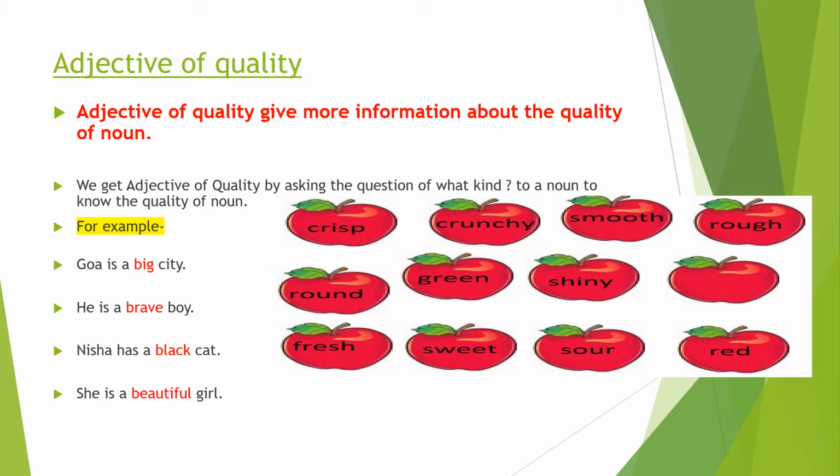Let's see in this picture also that these pictures are all of apples, but each apple shows its own quality. It is crispy, crunchy, smooth, rough, round, green, shiny, fresh, sweet, sour, red. So all these pictures of apples show a quality of their own. So it is called adjective of quality.